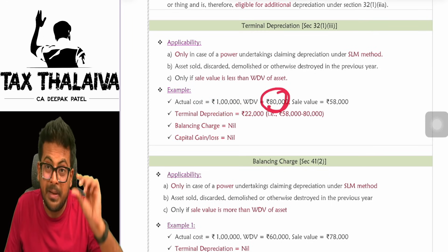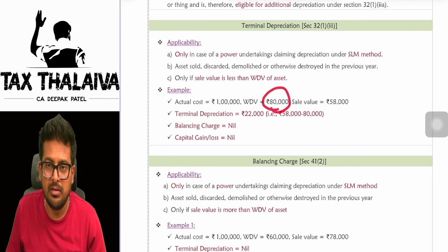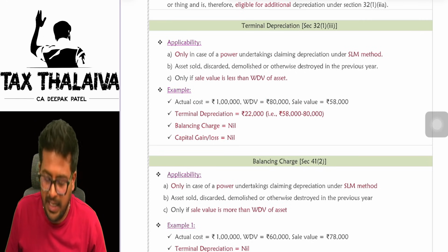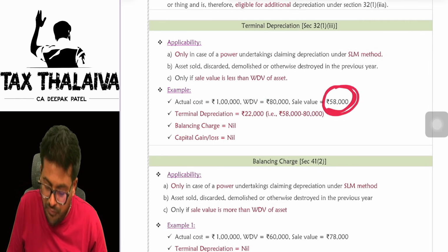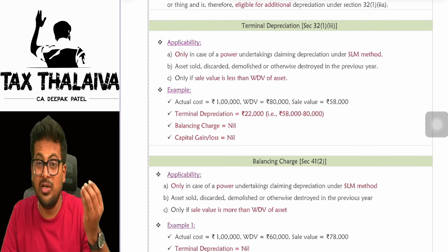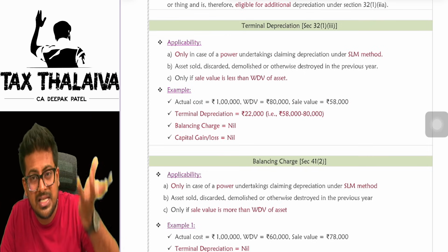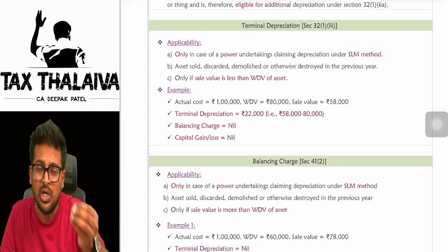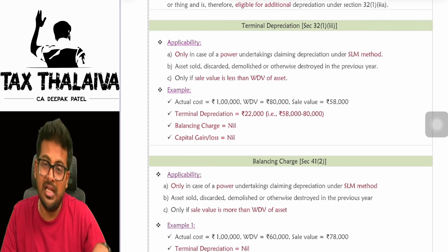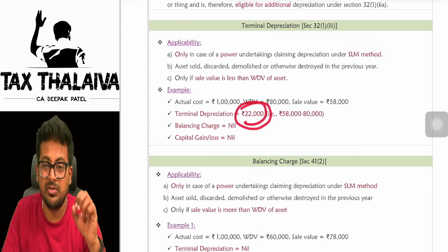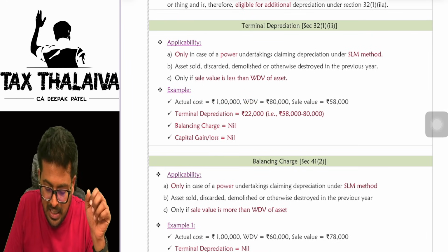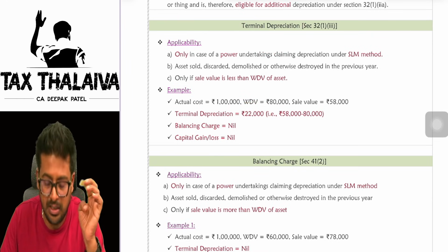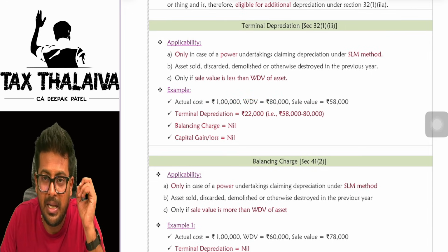The WDV as per the SLM method is 80,000, means as on today the value of the asset is 80,000, but you sold the asset for only 58,000. Then you sold the asset for less value or high value? Less value, no. An 80,000 worth asset, you sold it just for 58,000. Then there is a loss. How much loss? 22,000. That loss is nothing but called terminal depreciation. Is it clear?